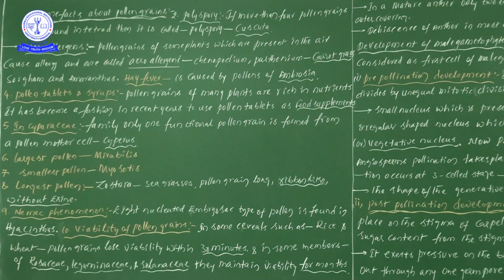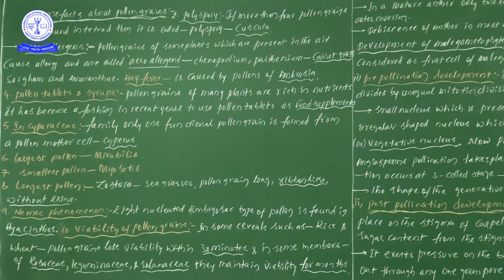That is the first fact of pollen grains. Next, second fact, polyspory, means the presence of more than 4 pollen grains in the tetrad. That kind of phenomenon we can see in Cuscuta. And next one, aeroallergens.